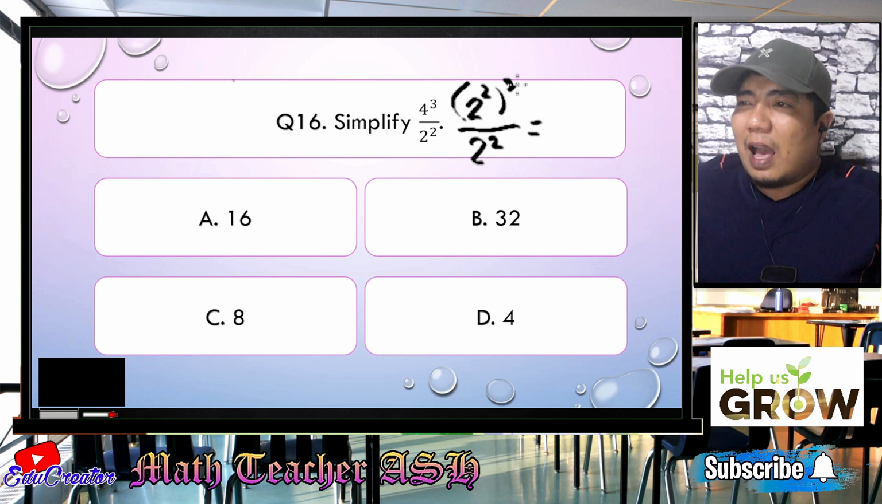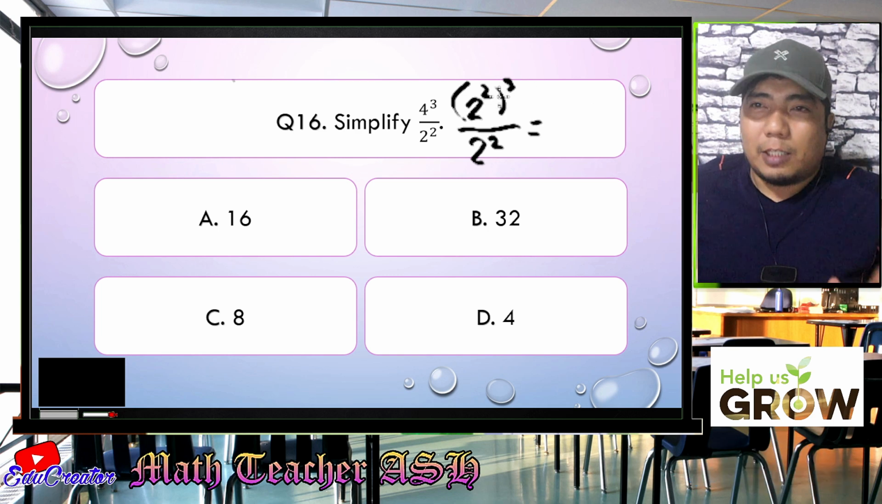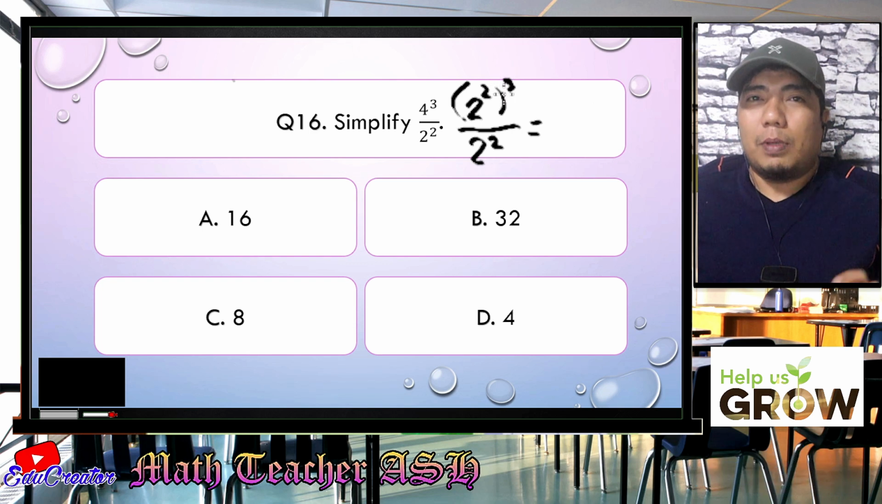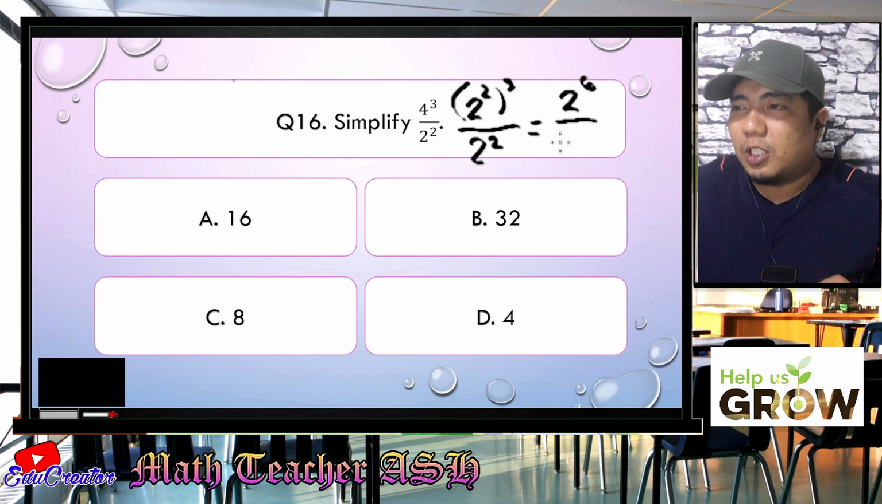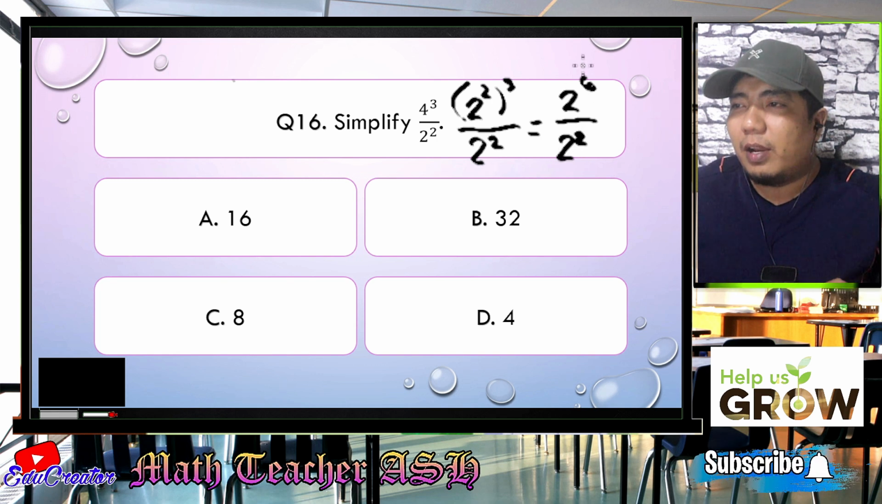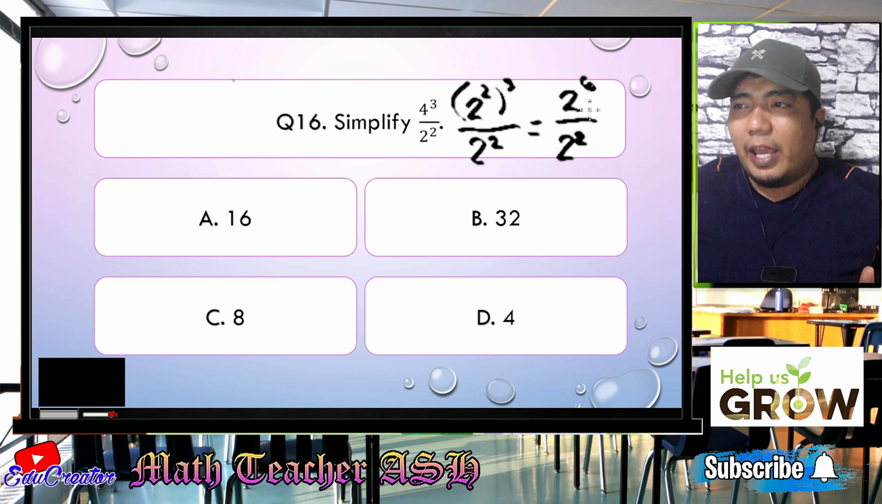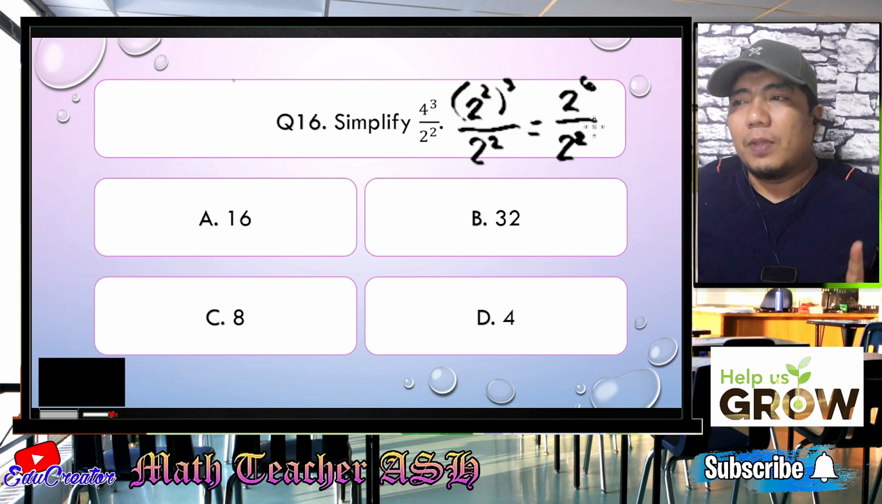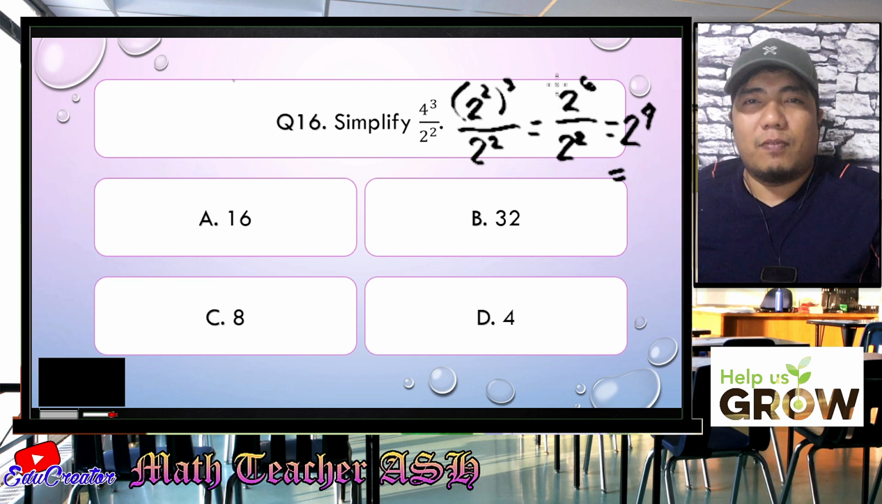Okay, so having this example, we are applying the power rule. So an exponent with another exponent will be multiplied. So 2 times 3, that will be 2 to the 6th power. Just copy the 2 squared over there. And then if you have this kind of problem, the same base but different exponents, and this is a division, then you just subtract the exponents and copy the base. So 2, then 6 minus 2, that will become 4. So the question is, what is the value of 2 to the 4th power?